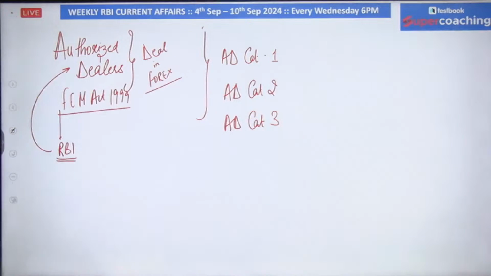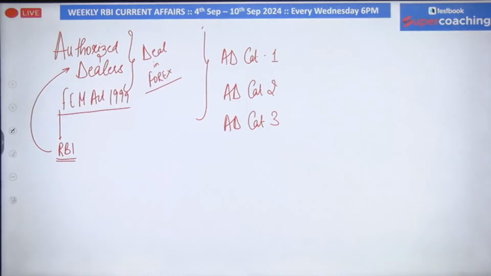The fourth one is basically termed as full-fledged foreign currency exchanger.